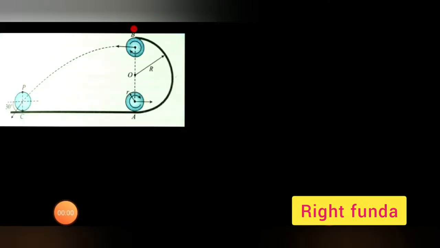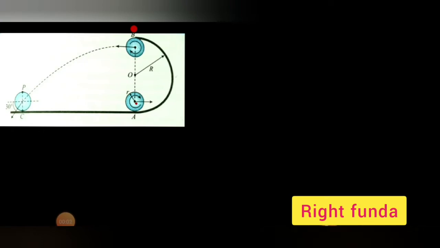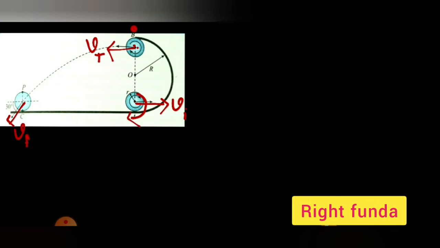Let's solve the problem. To begin with, let's give some names. At the initial moment the velocity is Vi, at this moment the velocity is Vf, and at the highest point let's call it Vt. It is rolling here, so it must have some omega also.